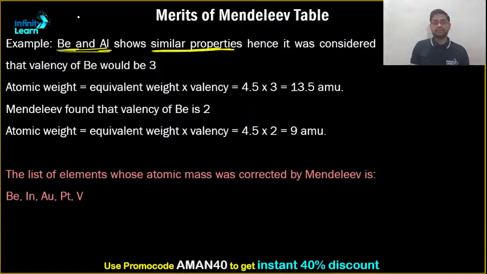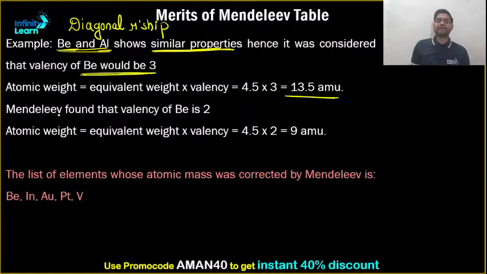Diagonal relationship. Okay, and due to this diagonal relationship, beryllium was considered to have a valency of 3, and if we take that valency of 3, its atomic weight comes out to be this. But Mendeleev found out that the valency of beryllium is how much? 2, and he rectified the atomic weight from 13 to 13.5 to 9.